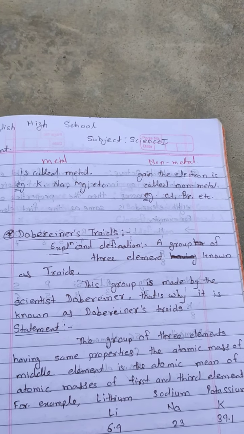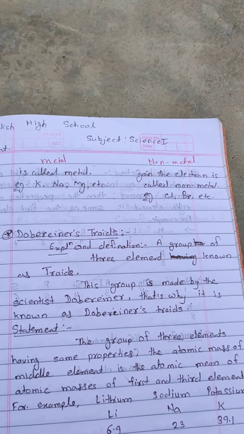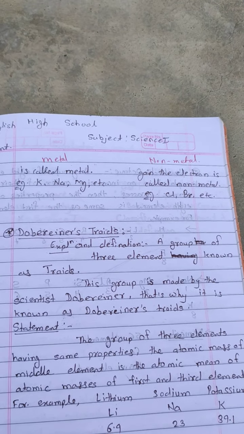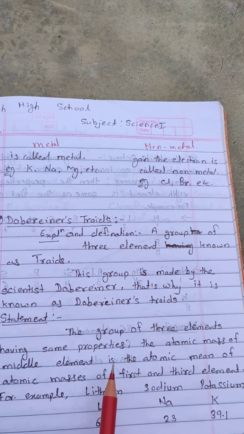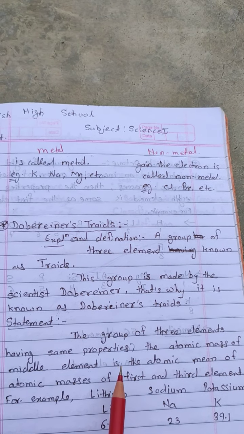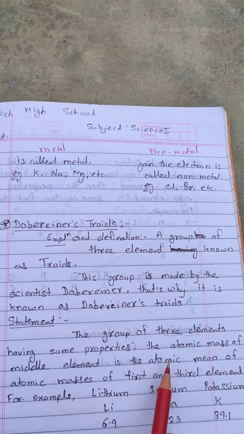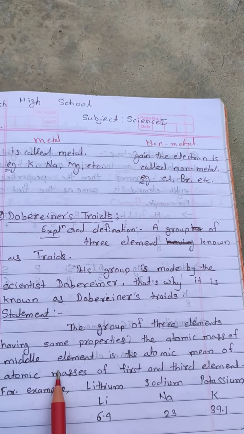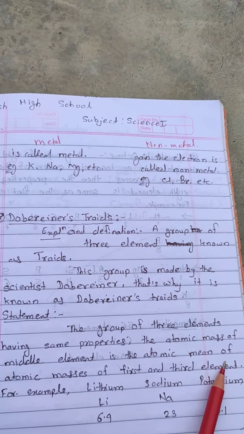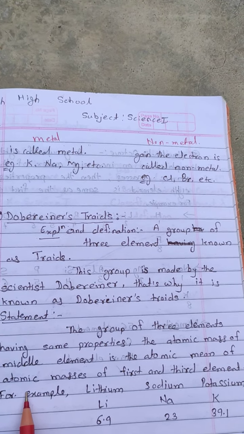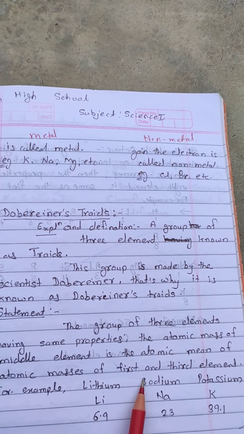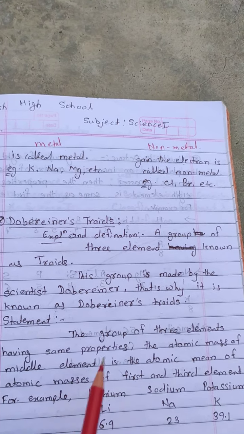That's why it is known as Dobereiner's triad. The statement is: a group of three elements having the same properties, the atomic mass of the middle element is the mean of the atomic masses of the first and third element.